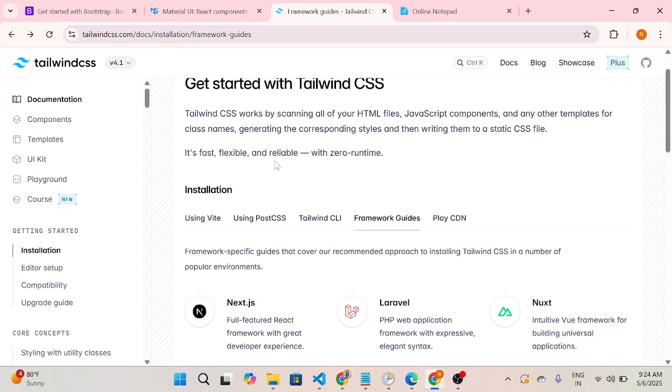So that's all about the frameworks Bootstrap, MUI Material, and Tailwind CSS.